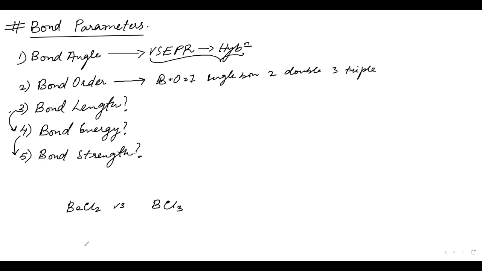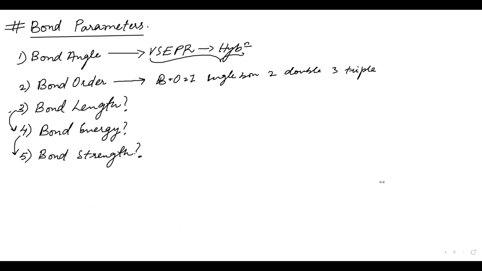BeCl2 is 180 degrees, BCl3 is 120. You said this on the basis of which theory? VSEPR theory. But if I ask about the bond length, which theory gave us information about bond lengths? No, sir. So we will use theory, then relate it to bond lengths, then bond energy, and then bond strength at last. Okay.